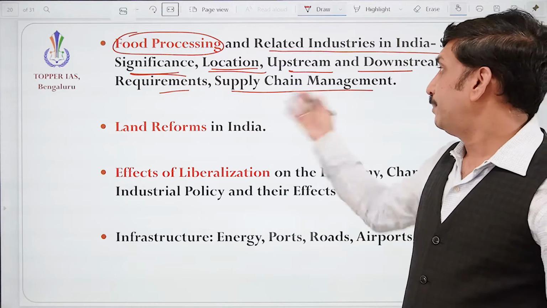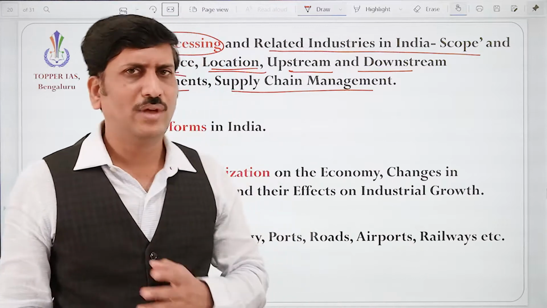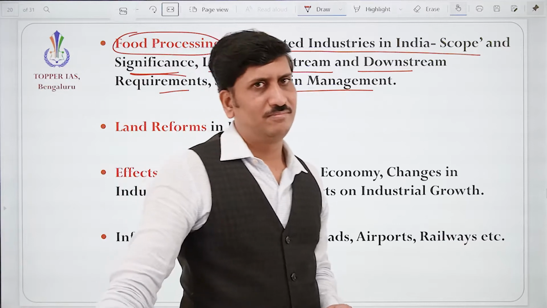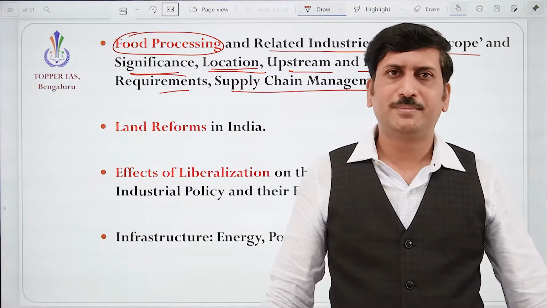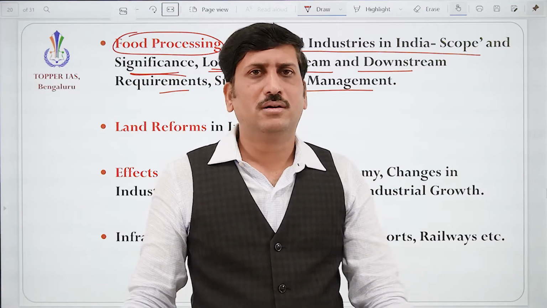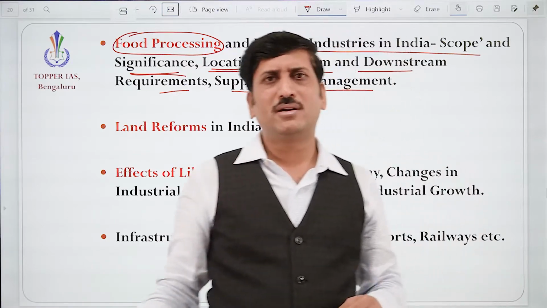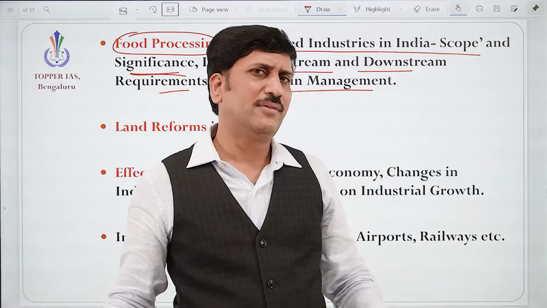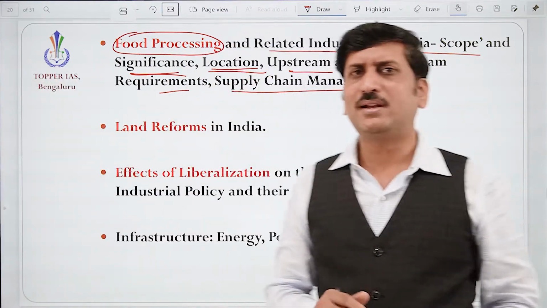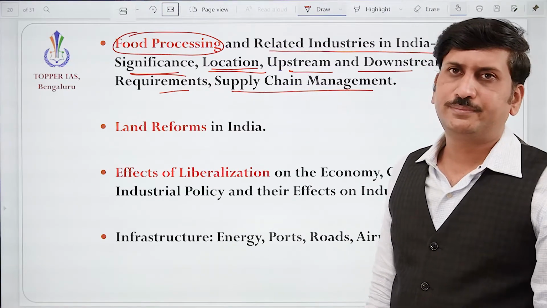Okay, supply chain management plays a very crucial role, because even if one part is cut in the supply chain, the whole chain will be disturbed, correct? For example, if you are assembling a car, and just because the nuts and bolts are not supplied, even if all the remaining parts are available, can you assemble the car? No, right? So in the supply chain everything matters. If one link is cut, the whole process will be disturbed. So we need to focus on that.